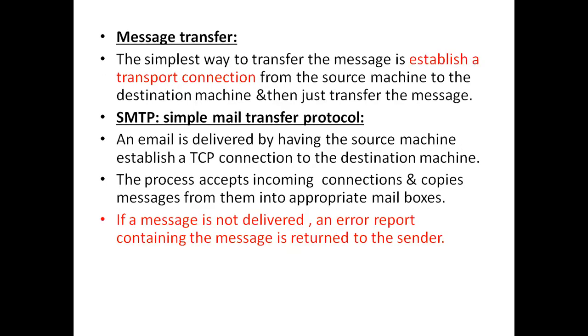And the next one is message transfer. What is message transfer for? In order to transfer the message, there should be a connection between the sender and the receiver. So once there is a transport connection between the source machine and the destination machine, then we can transfer the messages. So in order to transfer the messages, we require a protocol. I already told you communication is possible only because of protocols. Why? Because communication is implemented by the protocol, right? In order to transfer the mails, we require a protocol called SMTP.